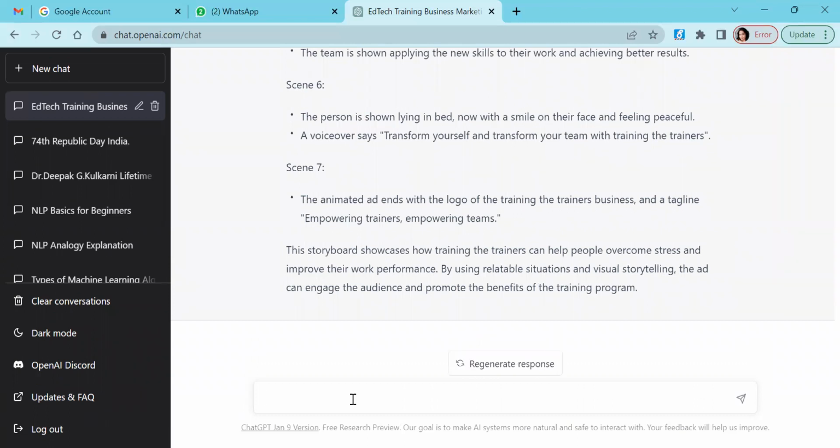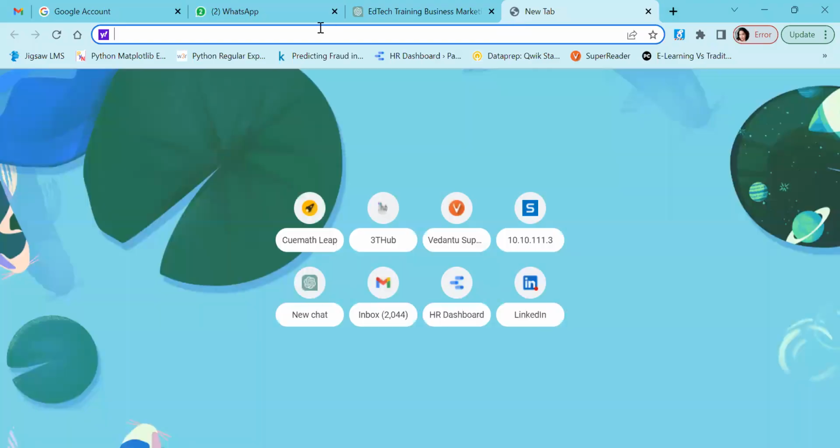So using these scenes, you can give it to your animation experts and they will try to build the animations on this. In fact, our animated video on 3D Hub